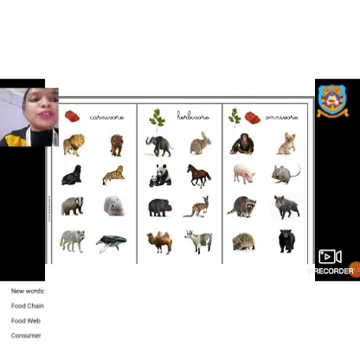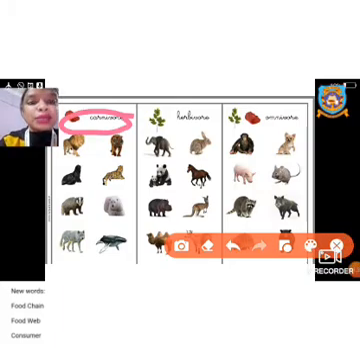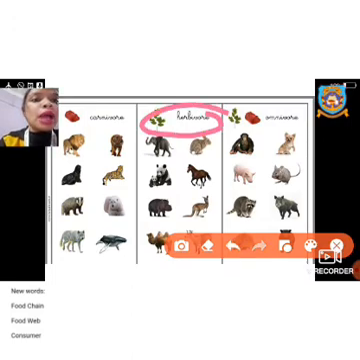In the carnivore section you can see some animals: lion, tiger, leopard, bear. This type of animal eats what? They eat flesh or meat. The next category is the herbivore. Herbivores are the animals which eat plants. Here we have squirrel, horse, elephant. So many types of animals we have here.